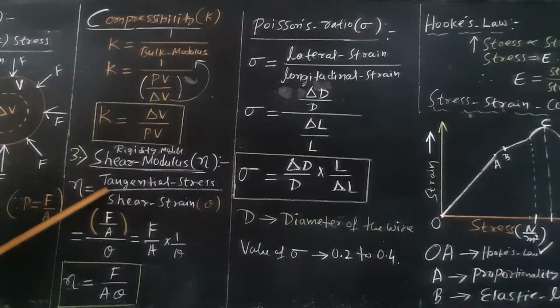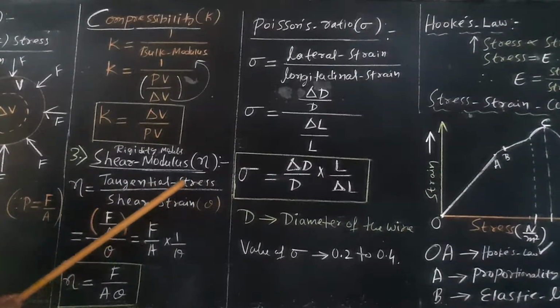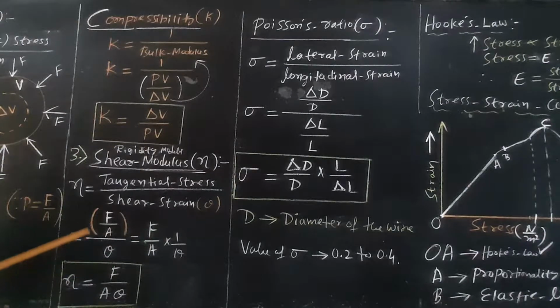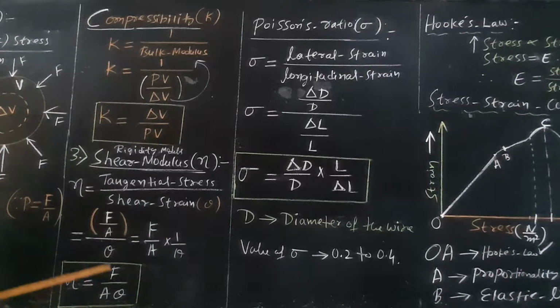It is defined as the ratio of shear stress to shear strain. Shear stress is tangential stress, and shear strain is tangential strain. Any stress is force by area. Let theta be the shear strain produced in the body. Therefore, it is F by A whole divided by theta.